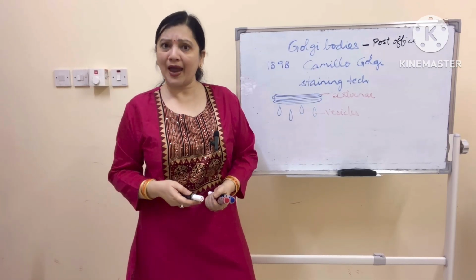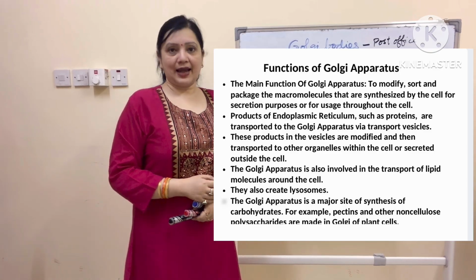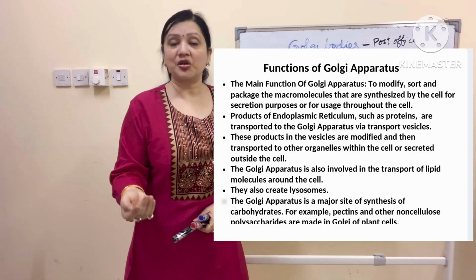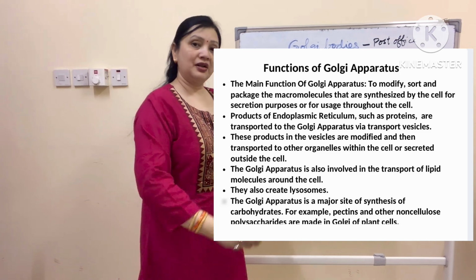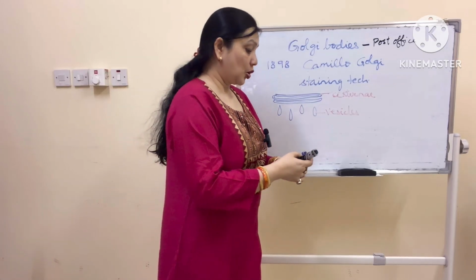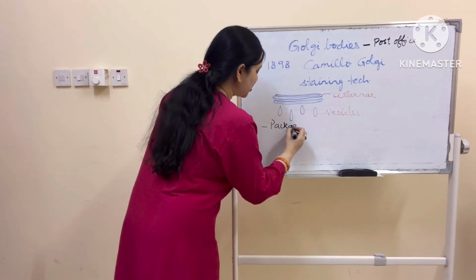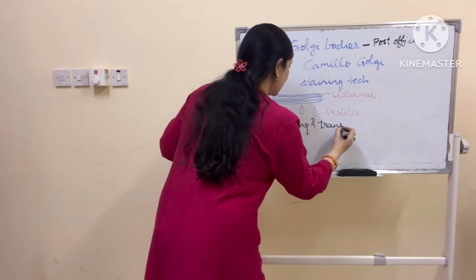Now what all has to be packed? Mainly the things which are formed in the cell, like lipids, starch, protein, whatever is formed, it is packaged nicely and then transported through these vesicles. So the first function is packaging and storage, packaging and transportation.